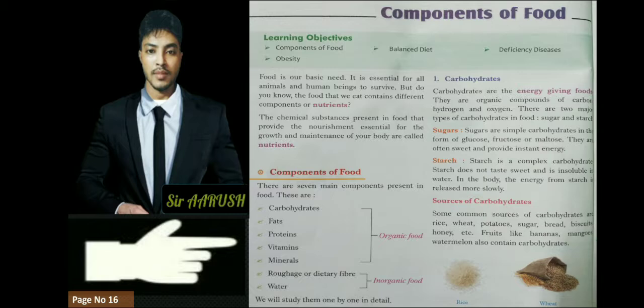And in this COVID time we have heard so much that we have to increase our immunity. So how are we going to increase our immunity? There are some foods which help in increasing or boosting our immunity. So let's begin. Nutrients are the things that are inside the food, and different foods have different nutrients.